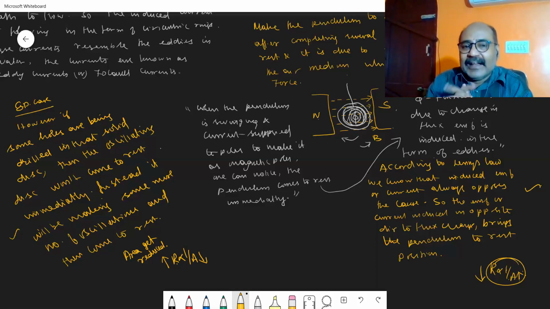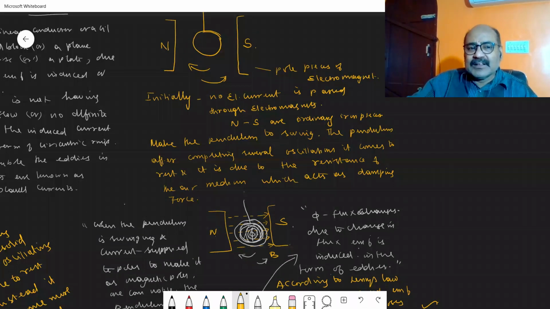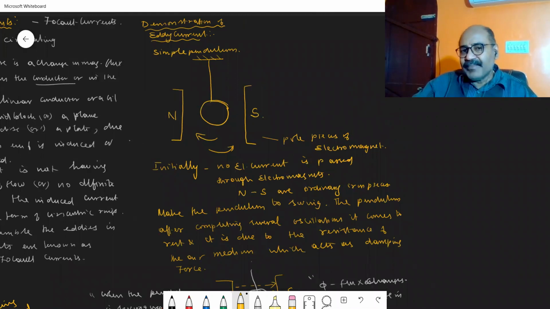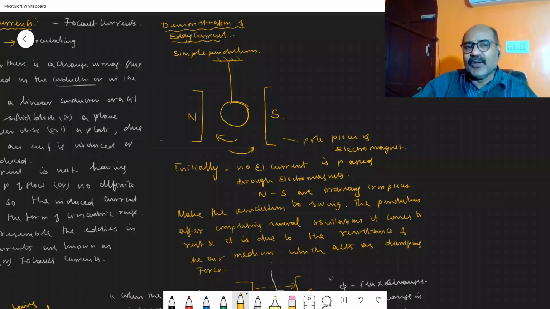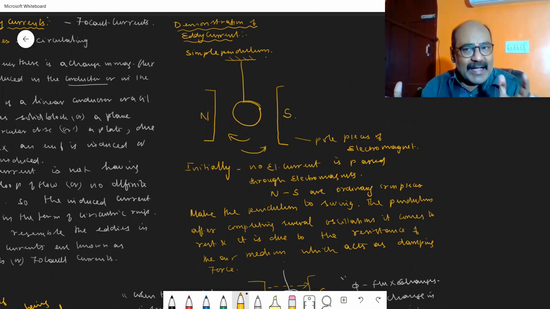This is what we call the demonstration regarding eddy current. I hope you have understood. I will make a small, quick recap. What is the experiment which can demonstrate eddy currents? In order to demonstrate eddy current, you consider a simple pendulum, that is a pendulum with a solid disc or solid plate or a solid mass of conductor. You make that pendulum oscillate in between the pole pieces of an electromagnet.